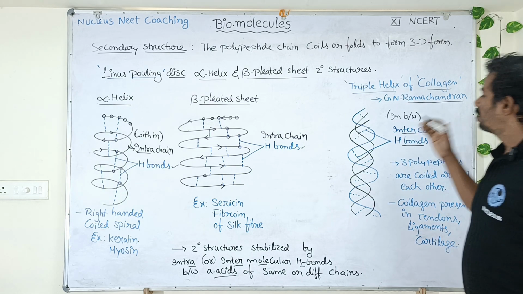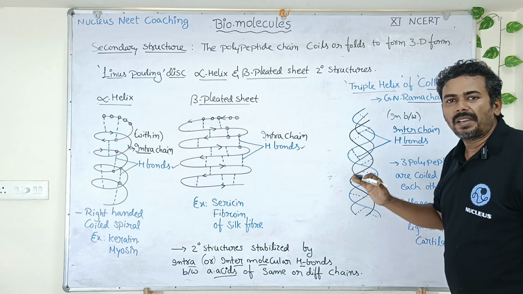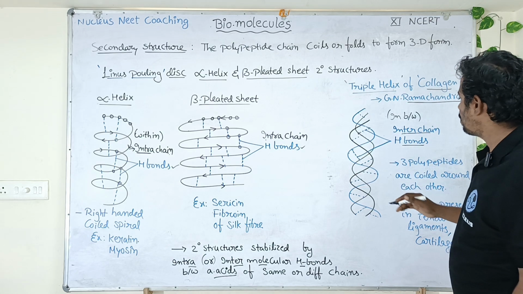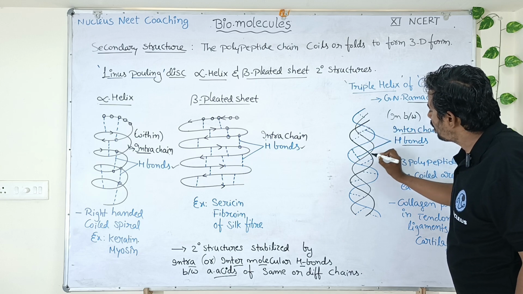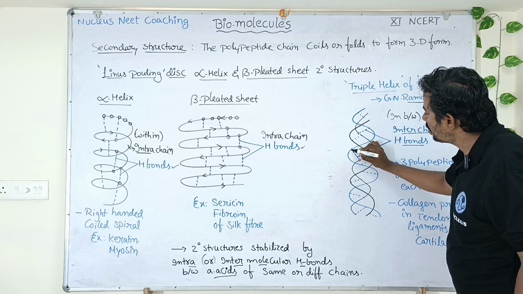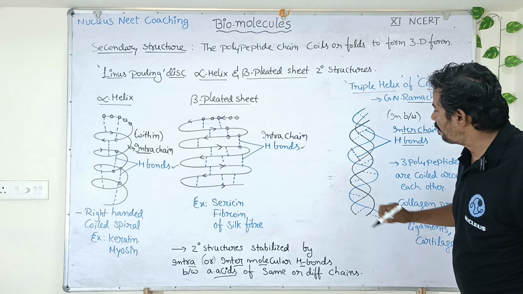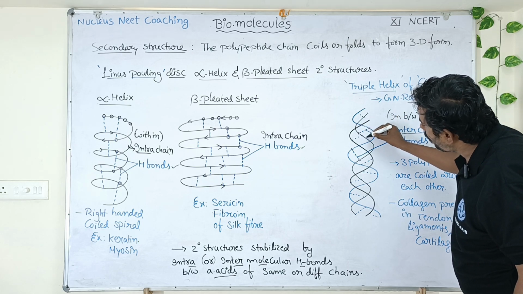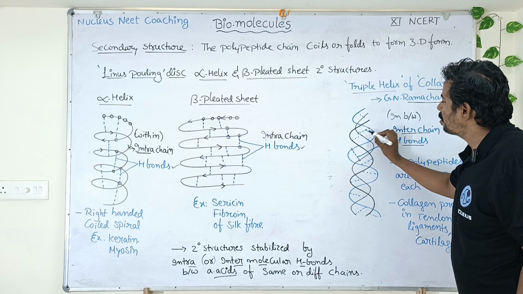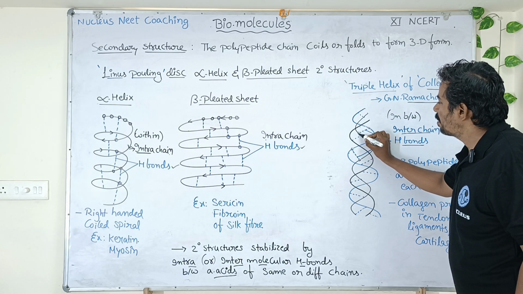Here this particular structure gets stability because of hydrogen bonds. Look here, students. Hydrogen bonds are formed between the amino acids of different polypeptide chains. So this is one polypeptide chain, this is another polypeptide chain. Between the two different polypeptide chains, between the amino acids, the hydrogen bonds are formed.